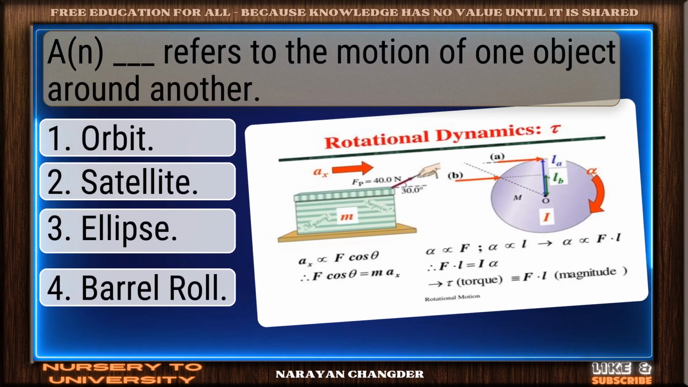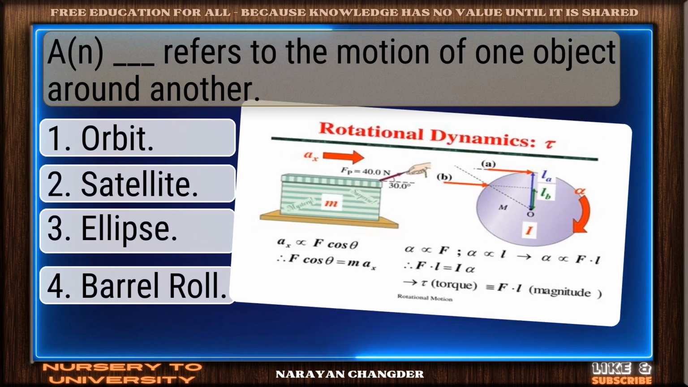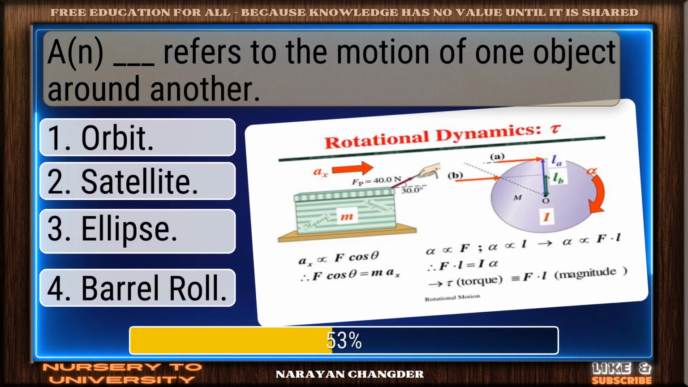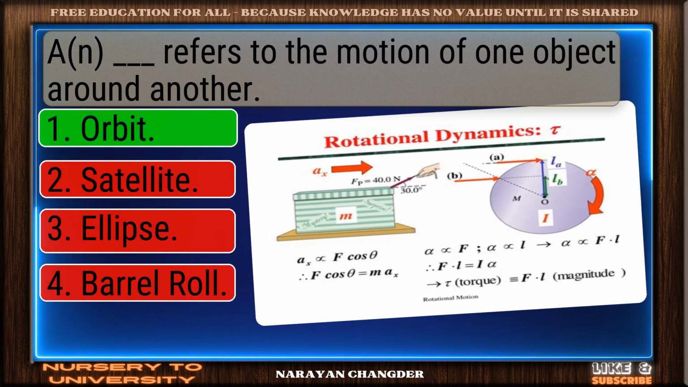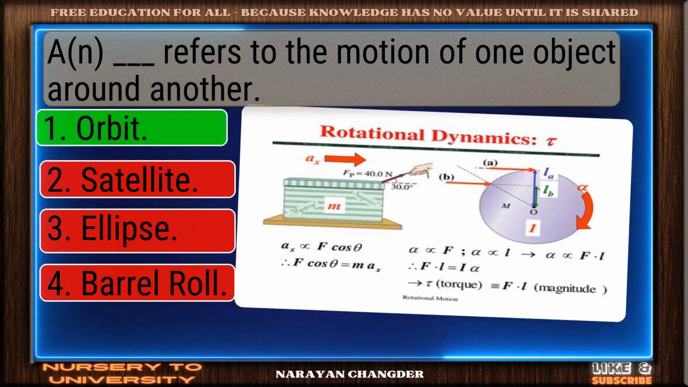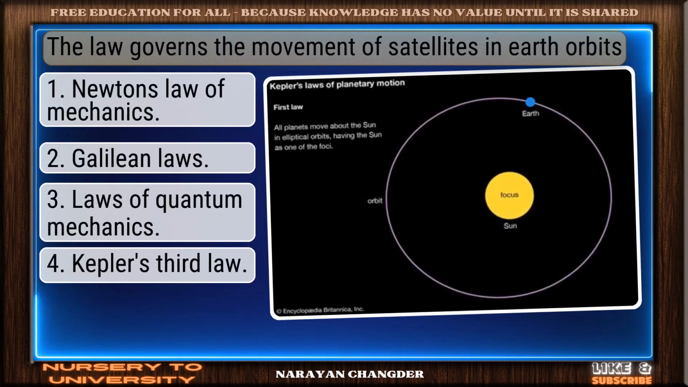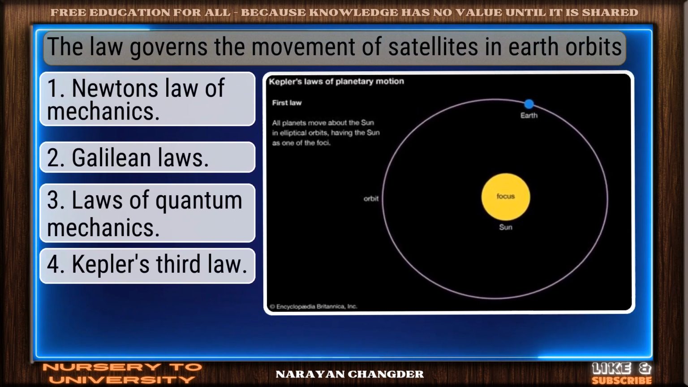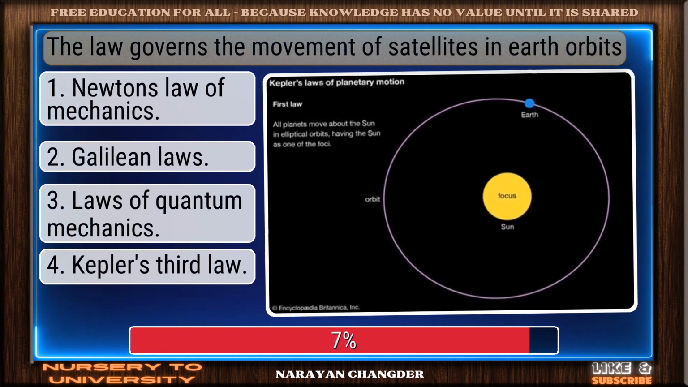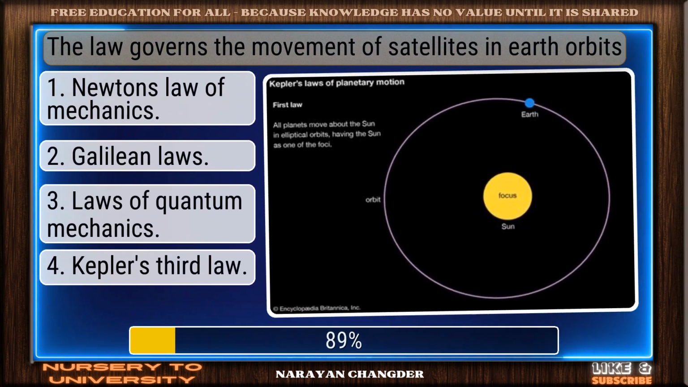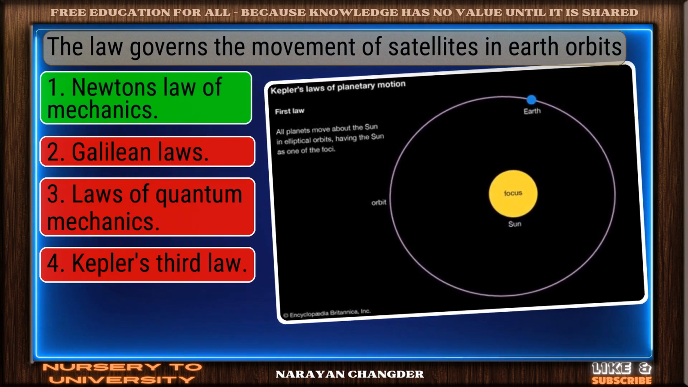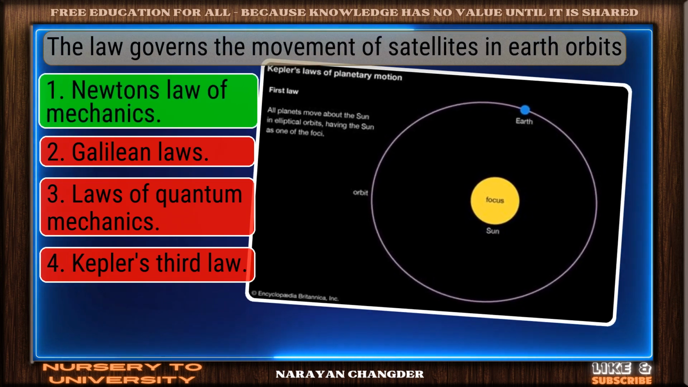A dash refers to the motion of one object around another. Strong choice. Orbit is the right answer. The law governs the movement of satellites in Earth orbits. Bravo. Newton's law of mechanics is the answer.